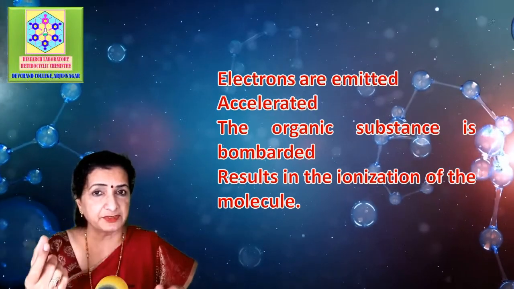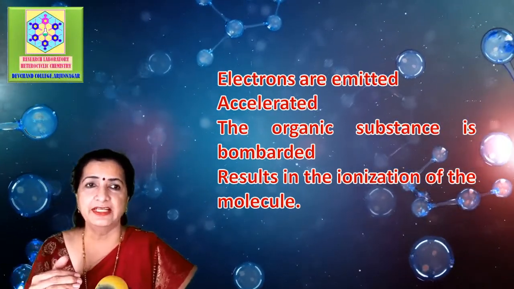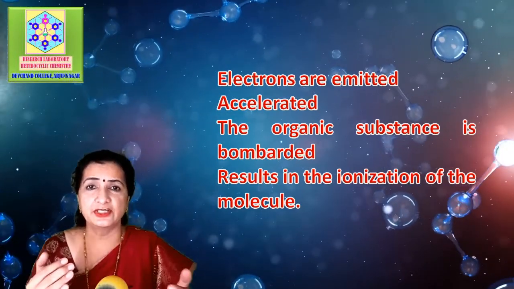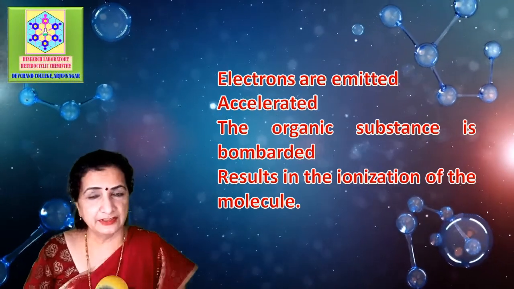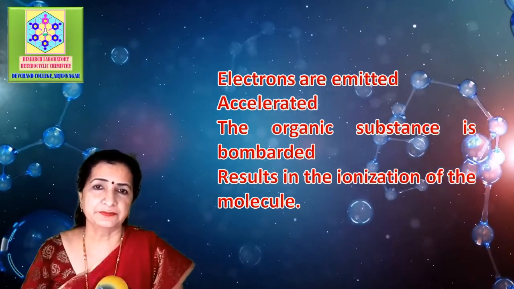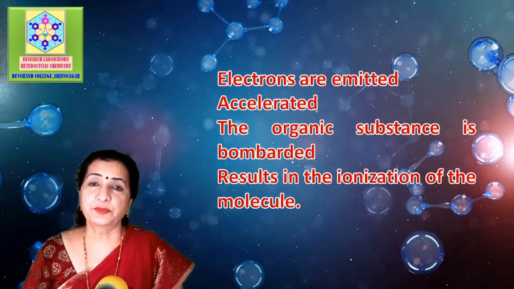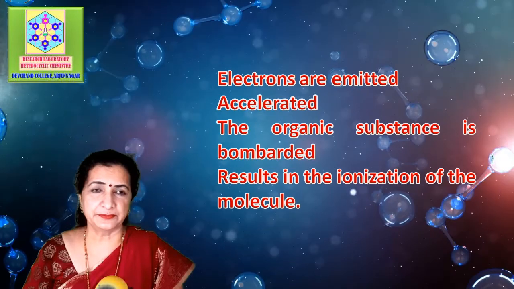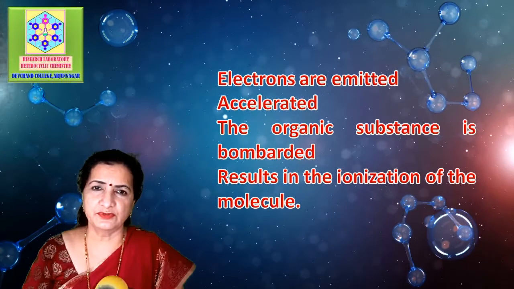The organic substance is bombarded with this beam of electrons, and when the energy of electrons is increased to attain the energy required for ionization, that is removal of one electron from the atom or molecule, this energy is nothing but the ionization potential of the sample molecule, and usually it is 8 to 15 electron volts.